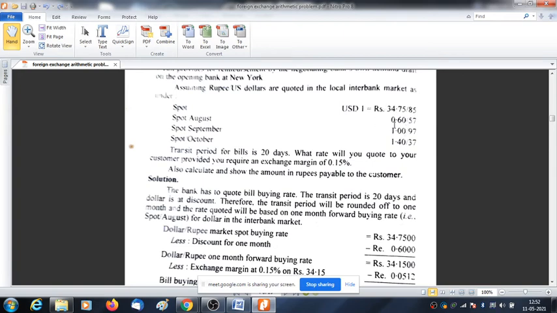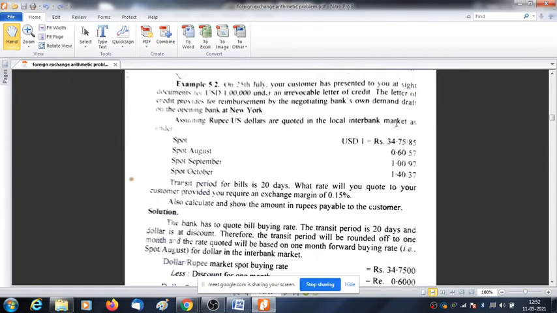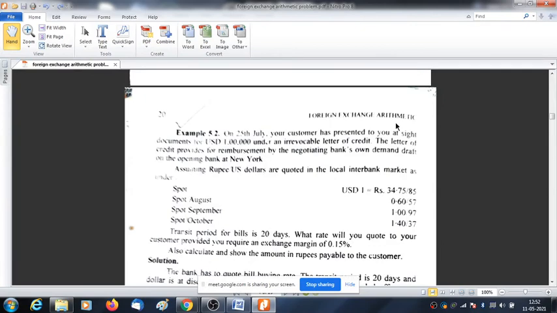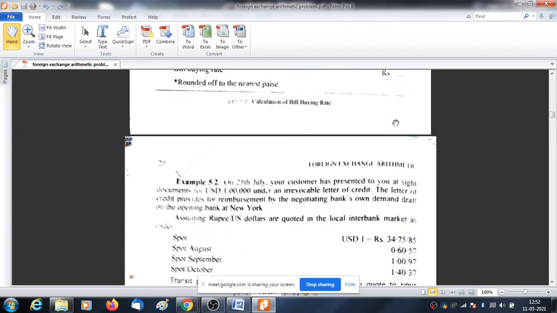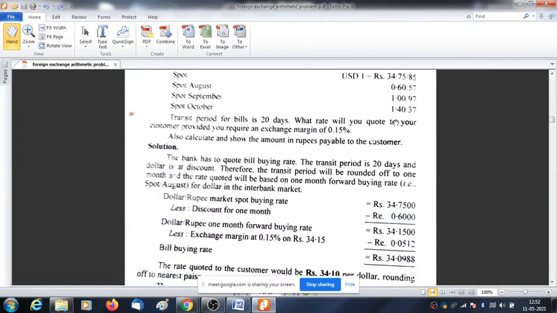But since it is discount, it should be rounded up to the higher month. So 20 days will become 1 month. So 1 month discount is deducted and exchange margin is deducted, and we get this bill buying rate.